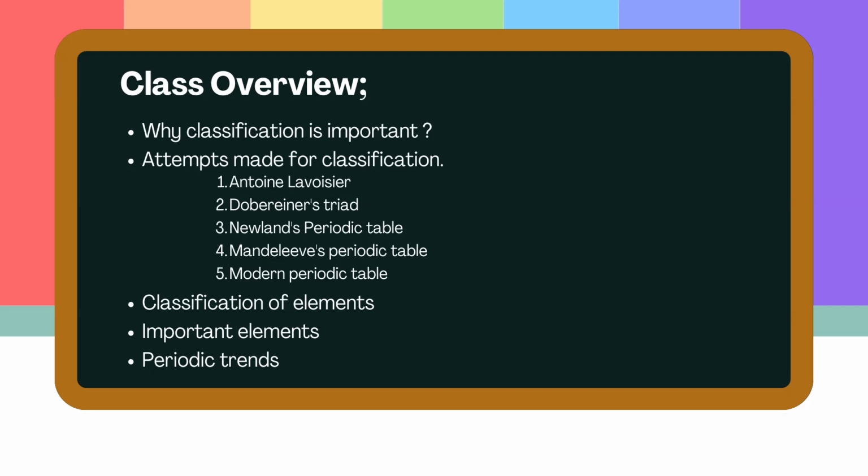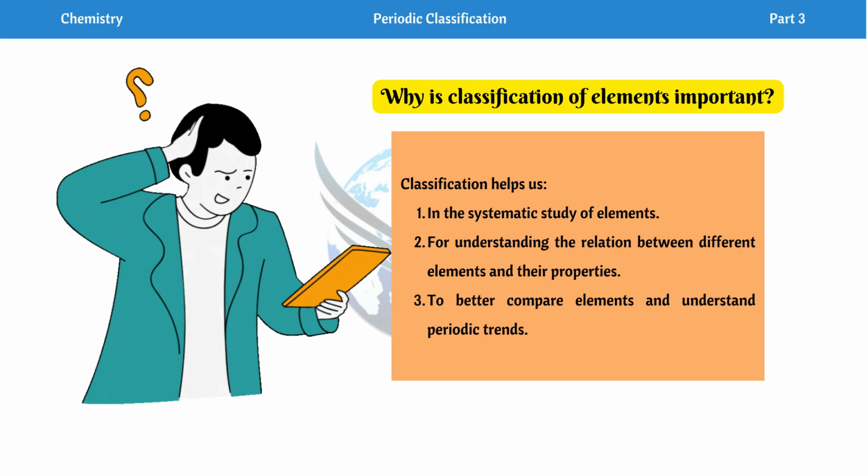We have our class overview. Number 1, why classification is important. Number 2, attempts made for classification. Under this topic, ami pohibolo goi asu about Antoine Lavoisier, Dobereiner's Triad, Newland's periodic table, Mandaleeve's periodic table, modern periodic table. Then we have classification of elements, important elements, and then lastly periodic trends. So let us start with why is classification of elements important.